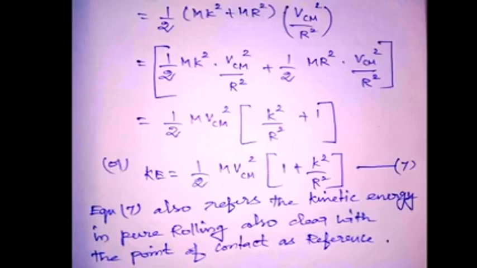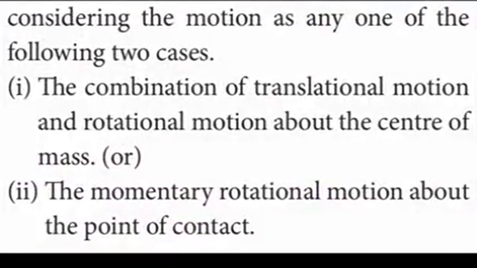Now from the above two equations, we can calculate the motion in either of the following cases. First, the combination of translational motion and rotational motion about the center of mass, or the momentary rotational motion about the point of contact. Using the above two cases, we can easily calculate for any one of these conditions. This is a very important concept, students, so please go through it well.